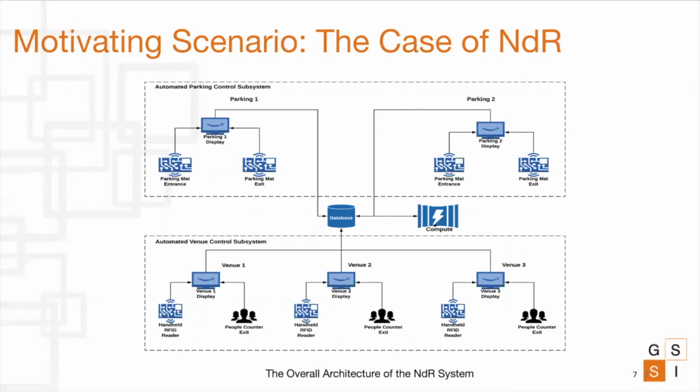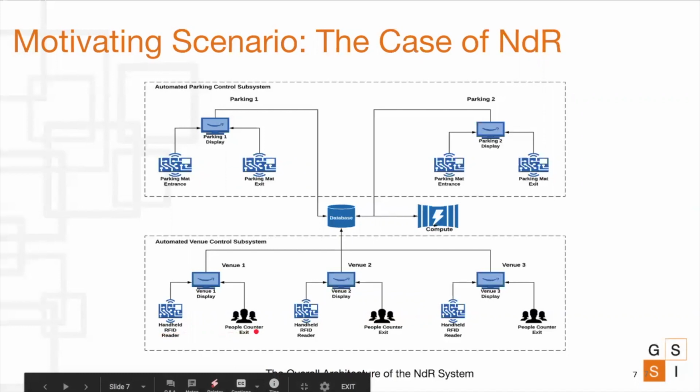The figure here shows the high-level architecture of a part of the system that we have planned for NDR. It consists of two main services. One is an automated parking lot control, which uses parking mat sensors in the entrances as well as in the exits of the parking lots. These are then sent to the display units in the parking lots as well as to the mobile devices for notifications to the user. Another is the service of automated venue control, which uses a set of handheld RFID readers and people counters at the entrances and exits of every venue. And this allows to monitor the crowd movement and to provide real-time updates. With these two in place, the crowds can easily be redirected to different venues and parking lots.